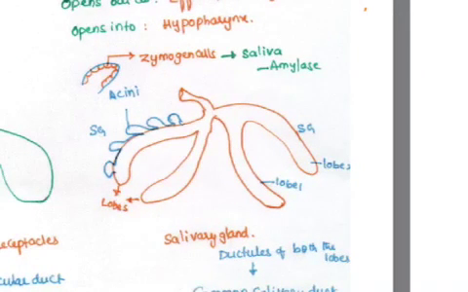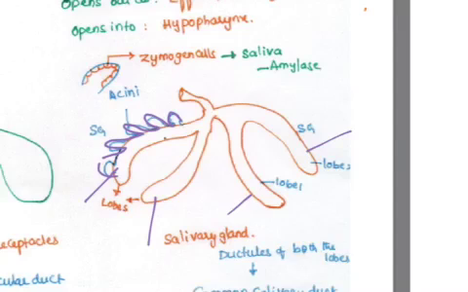Each salivary gland contains two lobes. These two are the lobes of each salivary gland. And each lobe of the salivary gland has acini. The smaller lobules of the salivary gland are said to be acini.